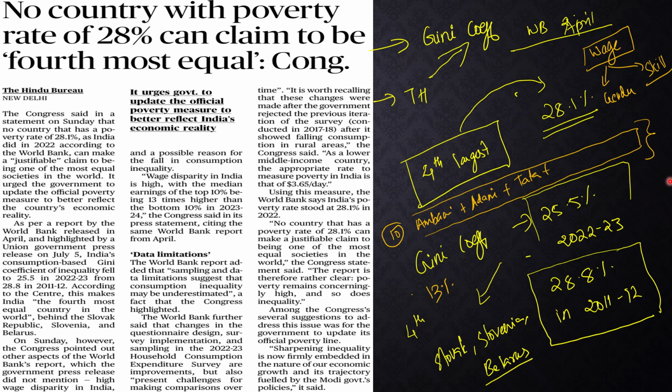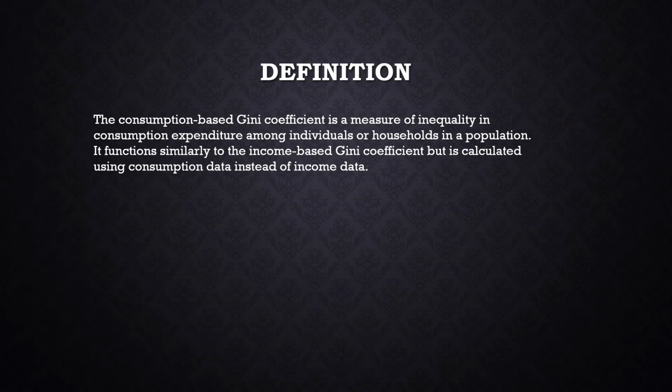So in order to understand the rest of the part, you must know what exactly this Gini coefficient is, what the fall in the consumption inequality is, etc. If you have to understand the entire news, you must understand the concept called the Gini coefficient. There are many types of Gini coefficient. हम यहाँ consumption based Gini coefficient के बारे में बात कर रहे हैं. So what is the consumption based Gini coefficient?